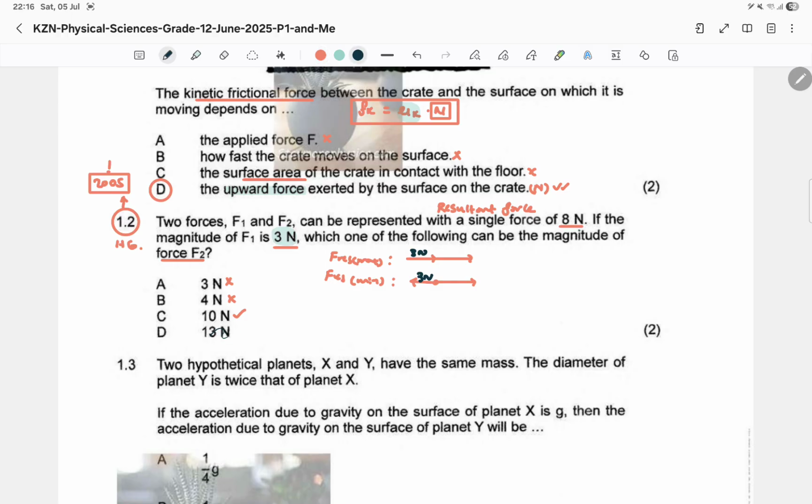Let's look at 13. If we place 13 there, the maximum here is going to be 13 plus 3, which is 16. Right? And then minimum is going to be 13 minus 3, which is 10. Can you see this is outside the range for this force? So this force is gone. And the best becomes C. Okay, guys, so please know your work.